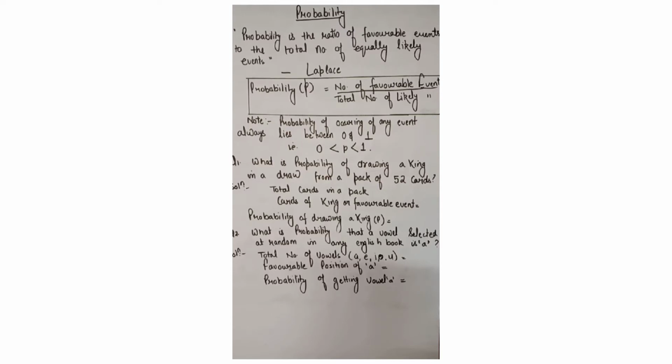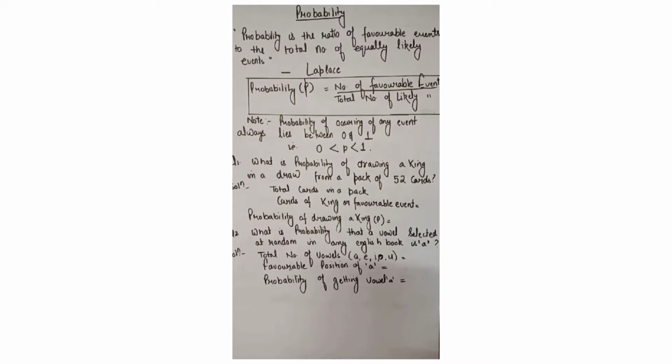And one more important thing that you need to note is that the value of probability always lies between 0 and 1. So if any probability comes to be 0, then that means there is no possibility at all of occurrence of that particular event. So it has to be between 0 and 1. Let's take up a very simple question on this.